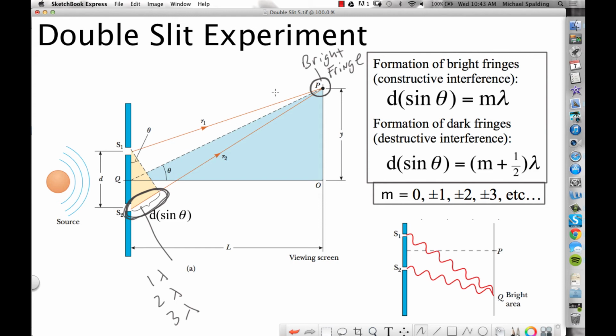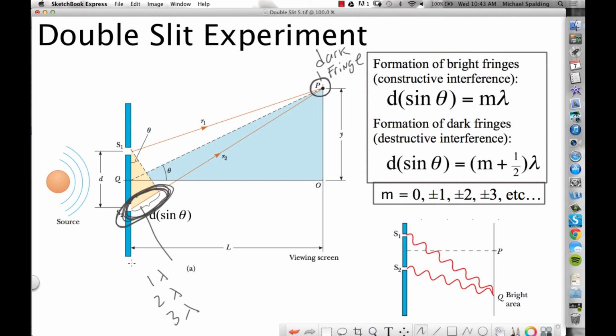If point P is going to be a dark spot, what they frequently call a dark fringe, if this point is going to be dark, what has to be true about this extra distance traveled?